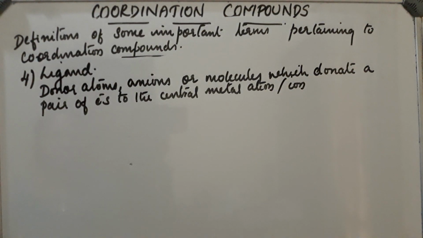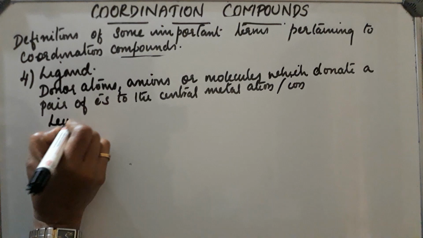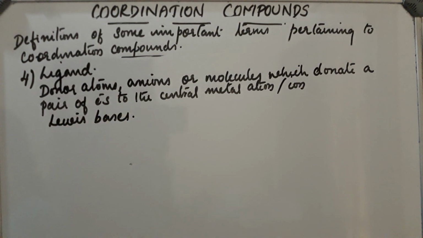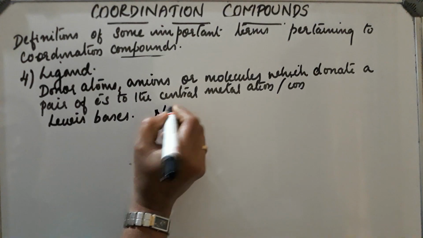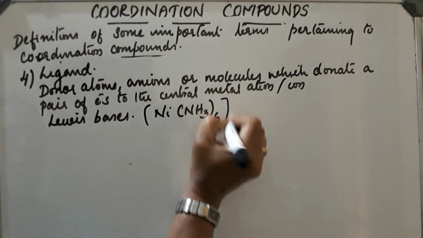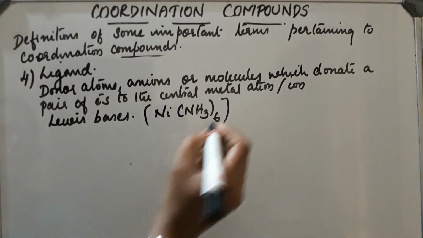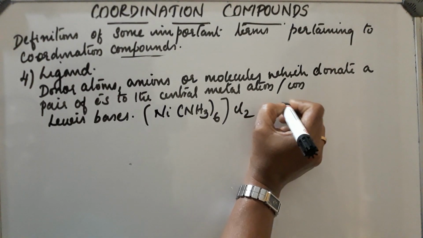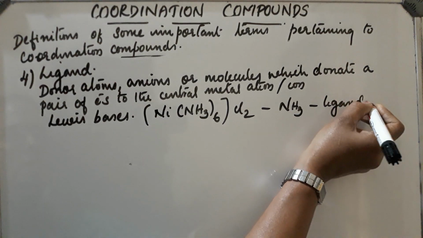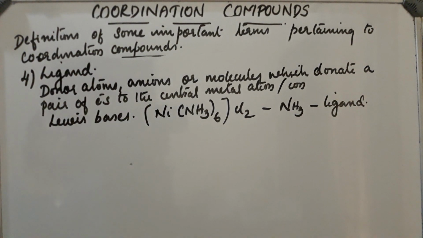These ligands are electron donors, so they are called Lewis bases. Take a few examples: [Ni(NH3)6]Cl2. Here ammonia is the ligand. Like this, there are lots of examples.